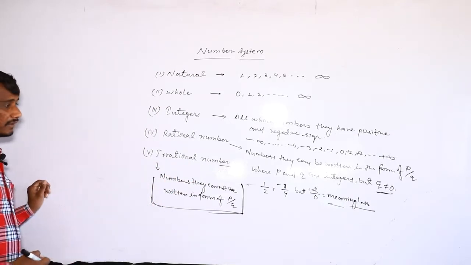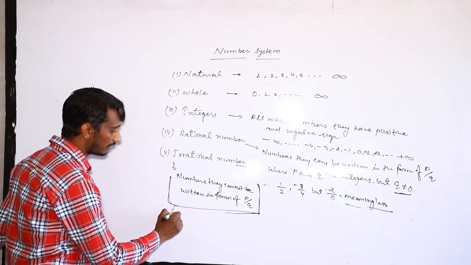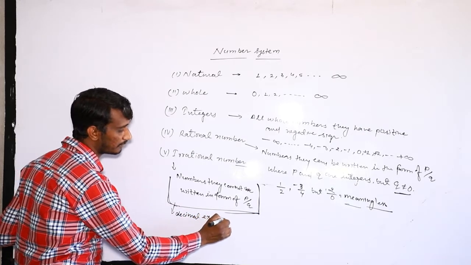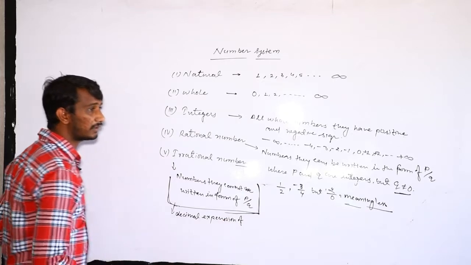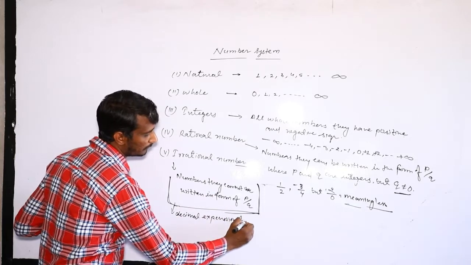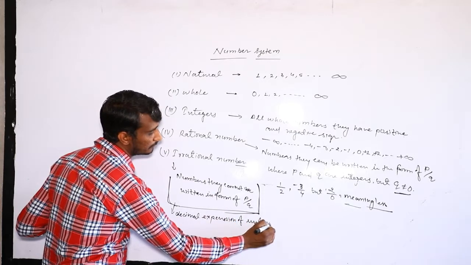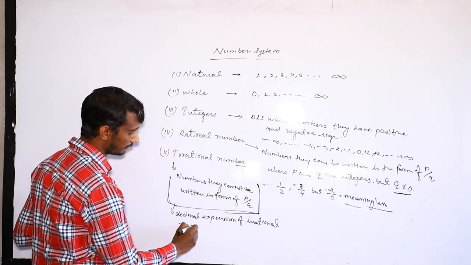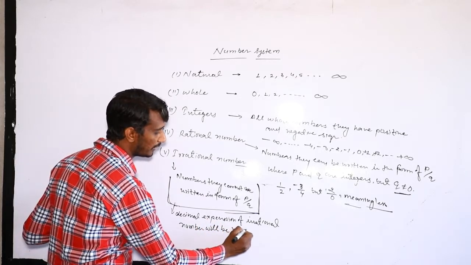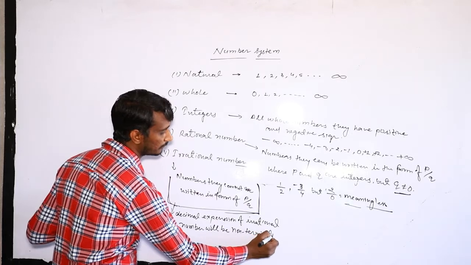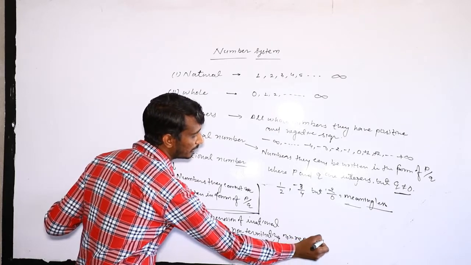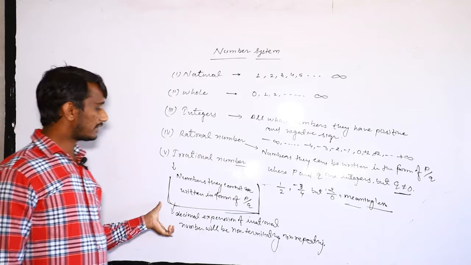The decimal expansion of an irrational number will be non-terminating, non-repeating, non-recurring.